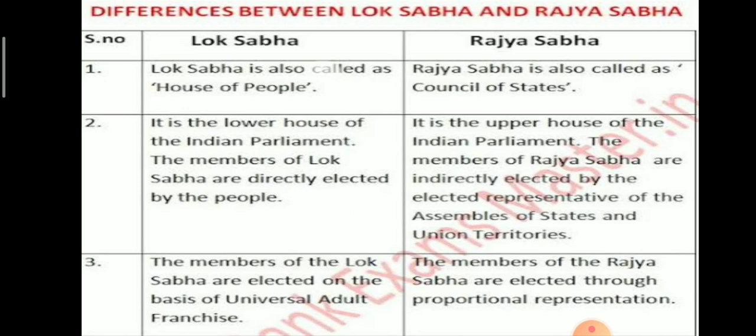representation. Lok Sabha is known as House of People, Rajya Sabha as Council of States. Lok Sabha is the lower house and its members are directly elected by the people. Rajya Sabha is the upper house and its members are indirectly elected by elected representatives. The members of Lok Sabha are elected on the basis of universal adult franchise and the members of Rajya Sabha through proportional representation. So this is all about the composition of legislature. Legislature is composed of Lok Sabha and Rajya Sabha.